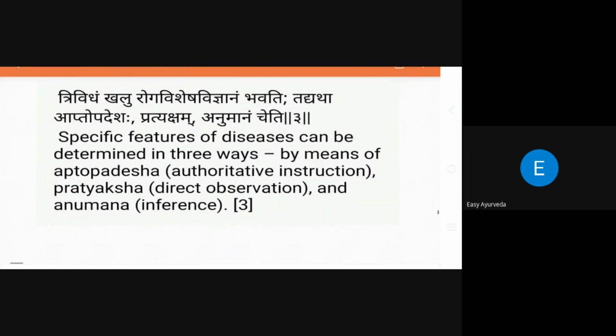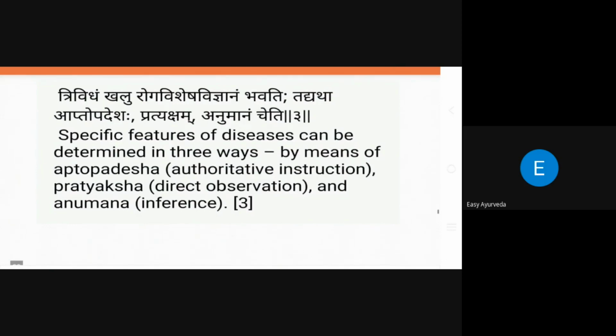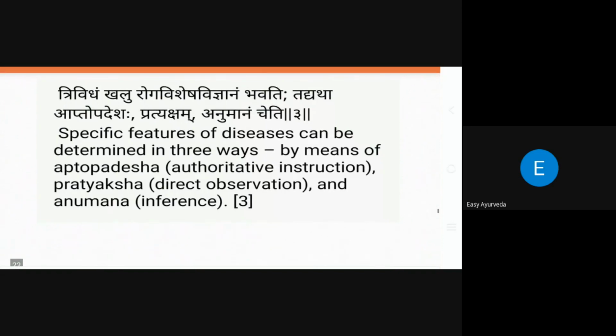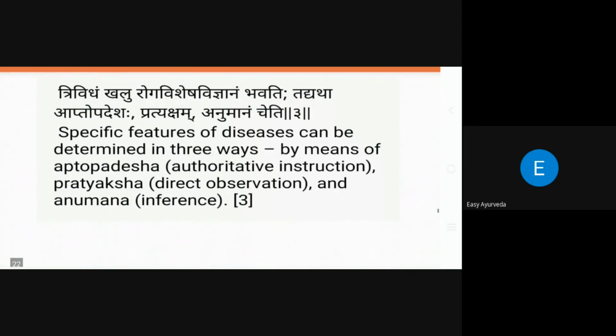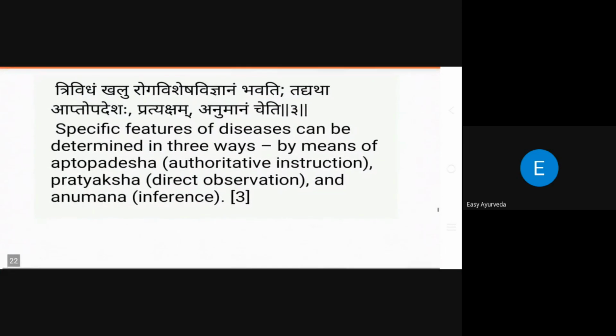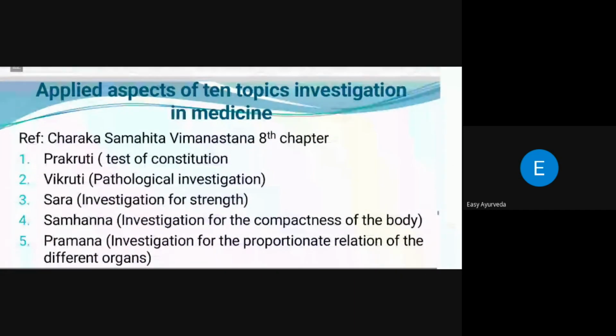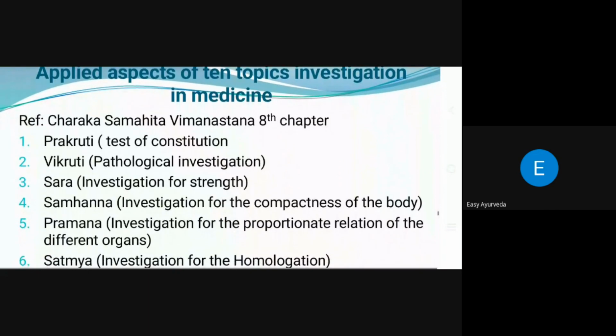By Aptopadesha, by Pratyaksha Jnana, and by Anumana, reasoning. After gaining the Aptopadesha from our gurus, we have to absorb it by Pratyaksha, direct perception. We should do it practically. Then, when we are doing research, the anumana can be adopted from the pratyaksha jnana we have gained, and only then can we continue our research work with the help of anumana.